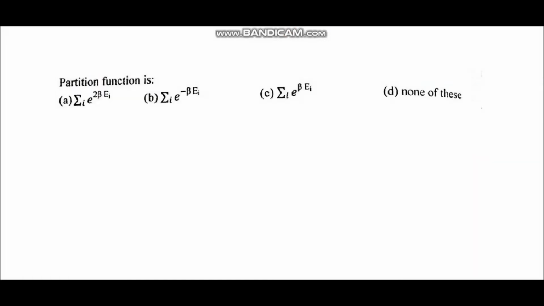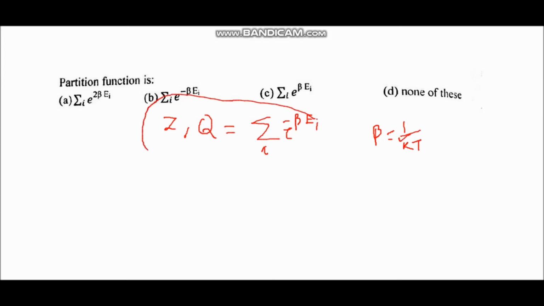Next question is partition function is. So here we have to find the partition function of canonical ensemble, which is represented by Z, and in some books it is represented by the symbol Q, and its formula is equal to summation e power minus beta Ei, where Ei is the energy of ith state and beta is equal to 1 over kT, where k is Boltzmann constant. So this is the formula of partition function. So option B is correct.